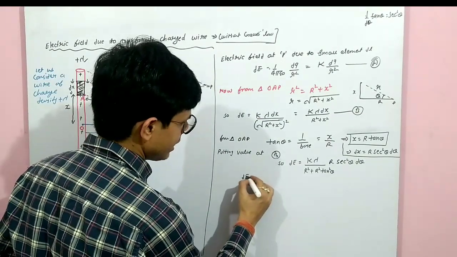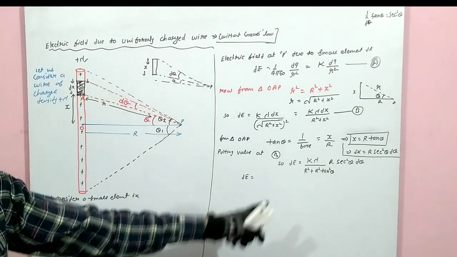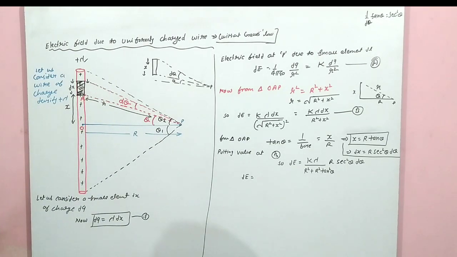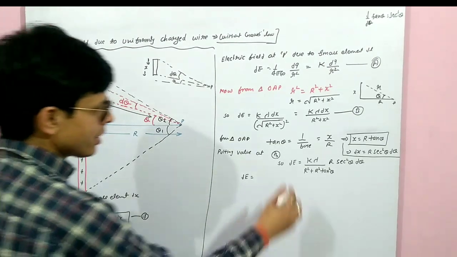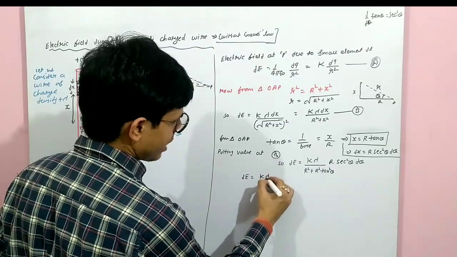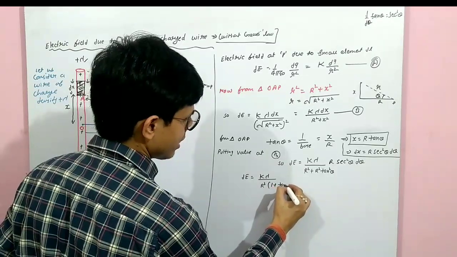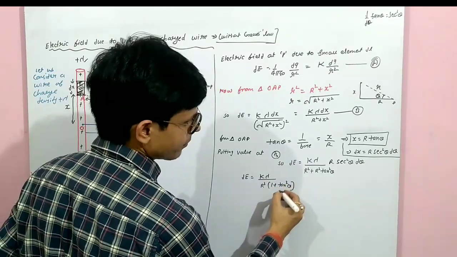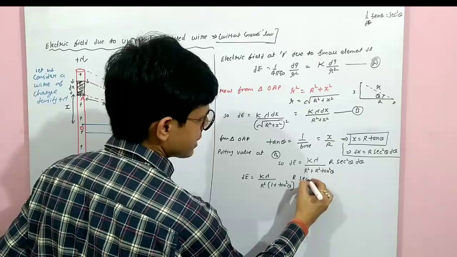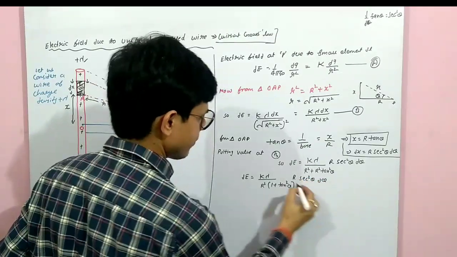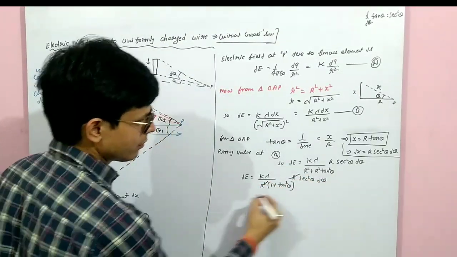What will we get? dE equals k lambda upon r square is common, 1 plus tan square theta, r sec square theta d theta. This power is cancelled out.